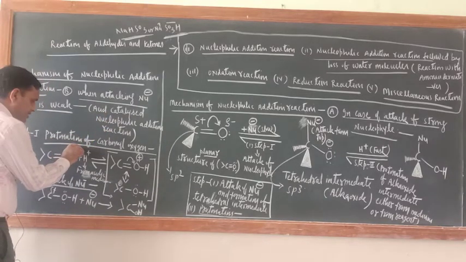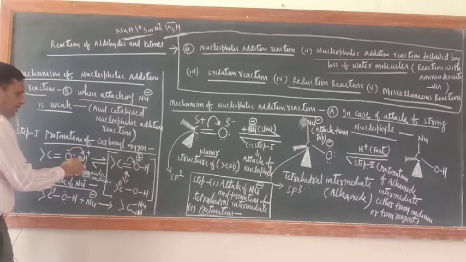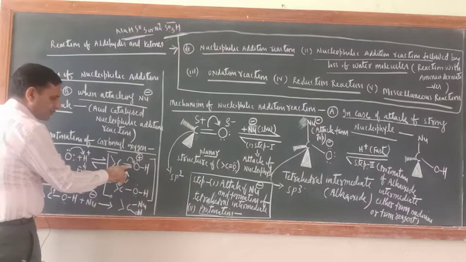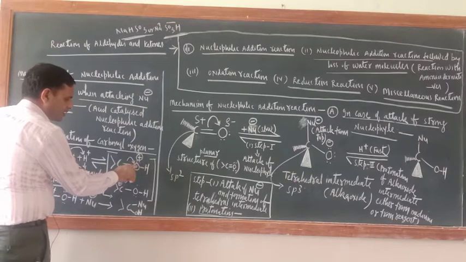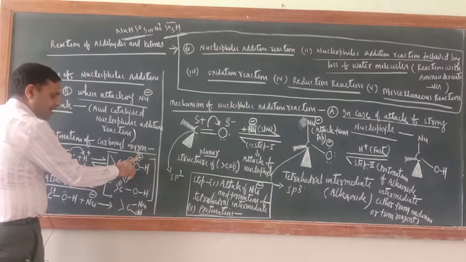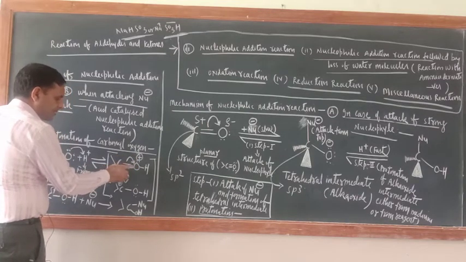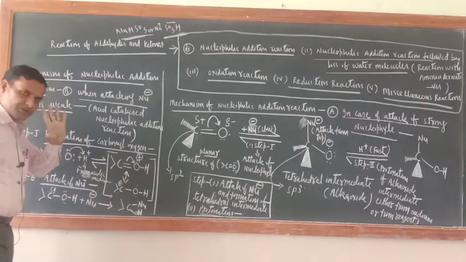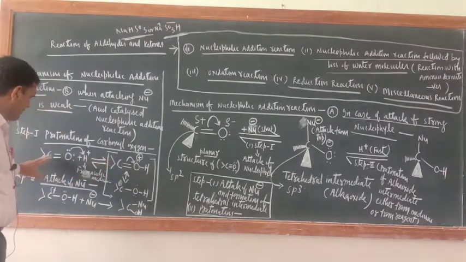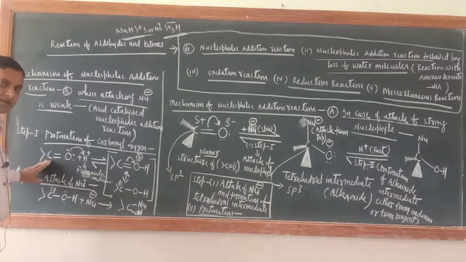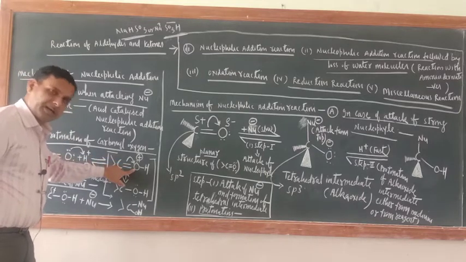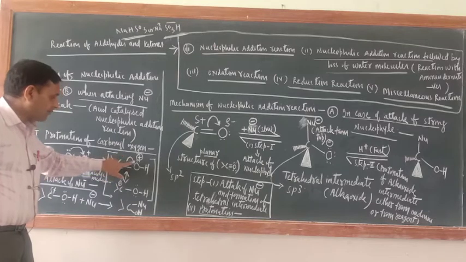Now this oxygen will give its lone pair of electrons to this proton. So now this structure will be formed, C double bond OH. Now oxygen will acquire a partial positive charge. Now this bond will shift from between carbon and oxygen to the oxygen side. So remember, in step number one, protonation is there. Second, shifting or migration of pi electrons does not take place in step one. When oxygen is protonated, then the pi electron will shift.